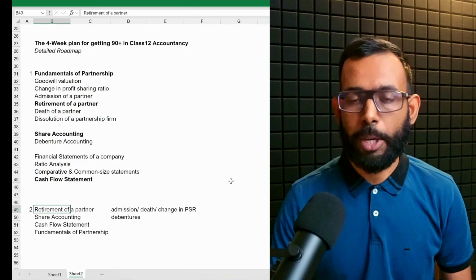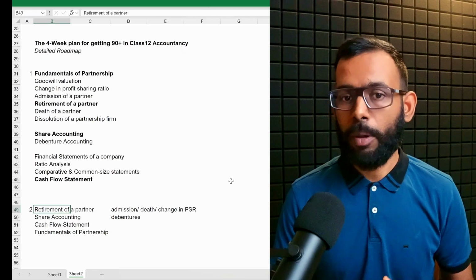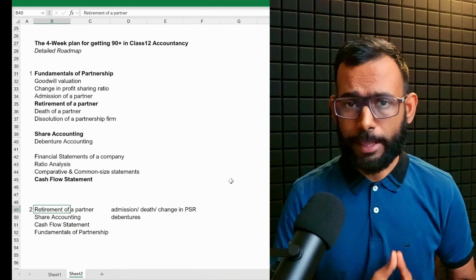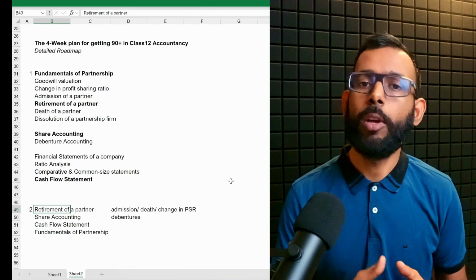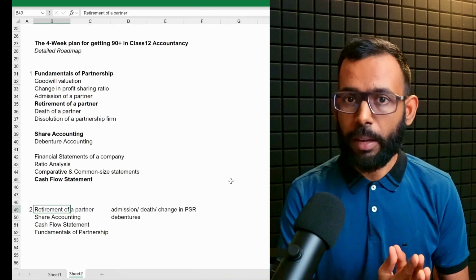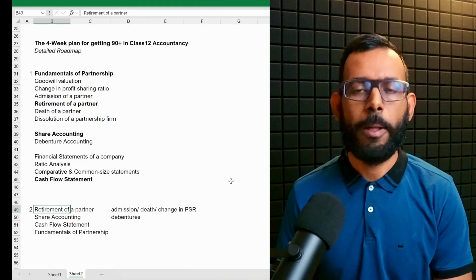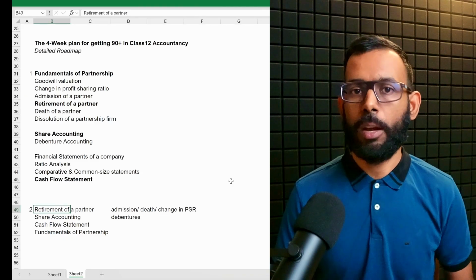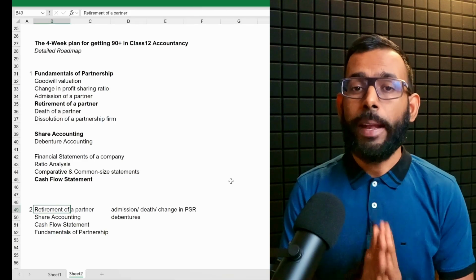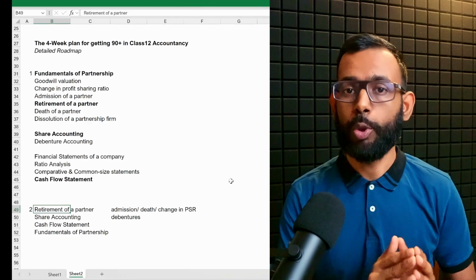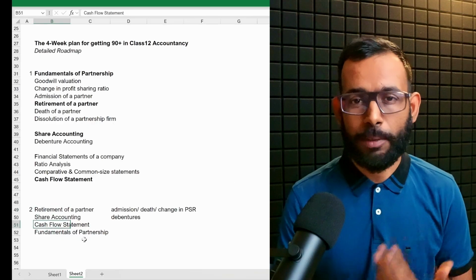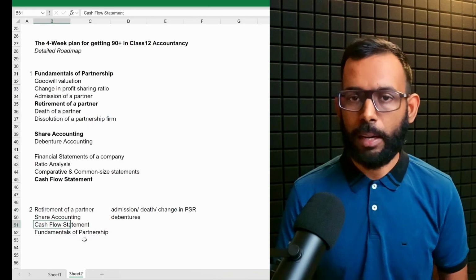If you master the retirement chapter, you would be able to do problems from the admission chapter. You would be able to do questions of the death of a partner chapter as well, and you will also be able to handle questions from change in PSR. So you master one chapter of retirement, you get to master another 3 chapters. Similarly, you master share accounting, you get a buy one get one free of the debentures accounting chapter. At least 85% of the debentures accounting chapter you should be able to do if you do share accounting thoroughly. And then of course cash flow statement and fundamentals of partnership are standalone chapters.